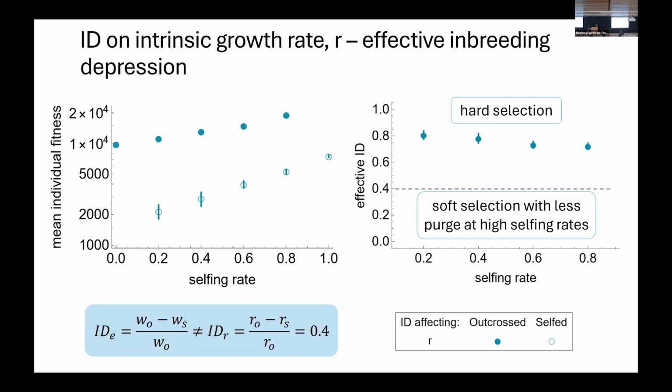And for effective inbreeding depression, which I define as the relative difference in fitness between outcrossed and self individuals, we see that it's relatively strong and stronger than the initial inbreeding depression that we applied on the growth parameters, which I set at 0.4. And in addition, it decreases as we increase the population selfing rate, because as you see here, the difference tends to decrease. So which indicates that we have soft selection again, but that deleterious mutations may be more protected at high selfing rates than at lower selfing rates.